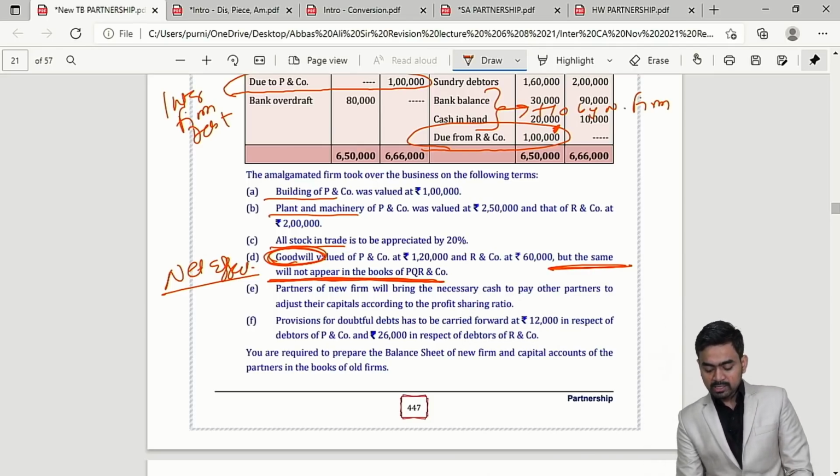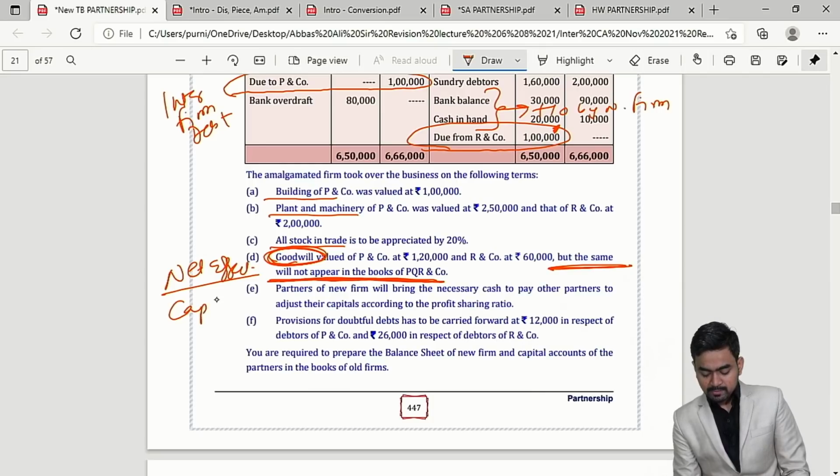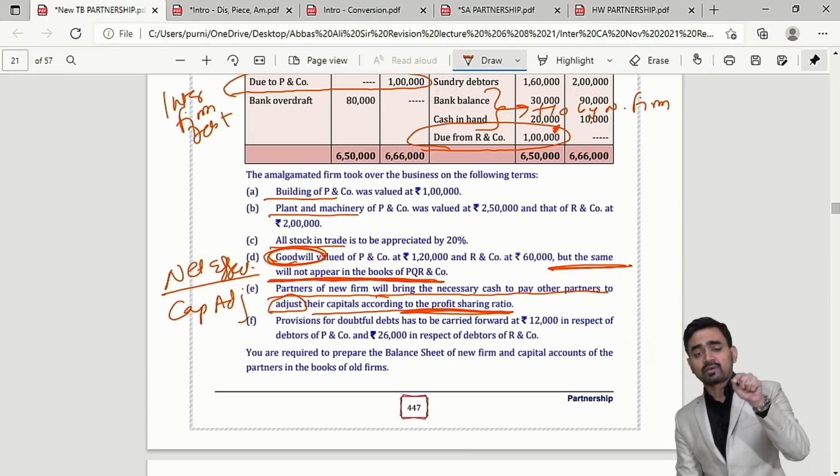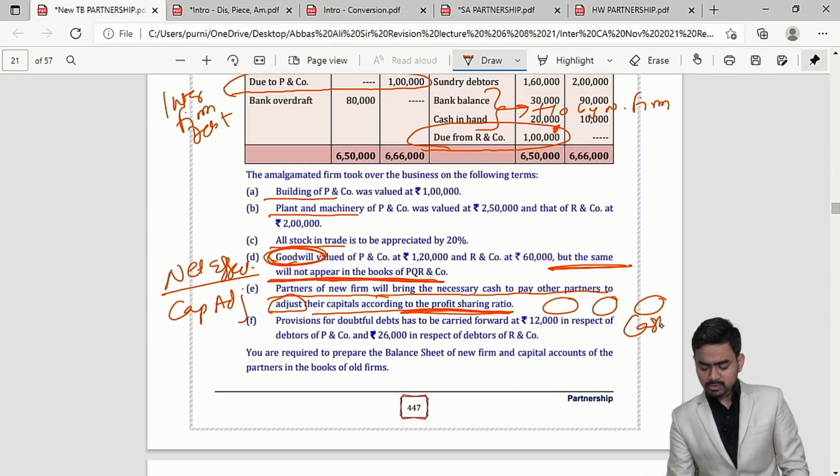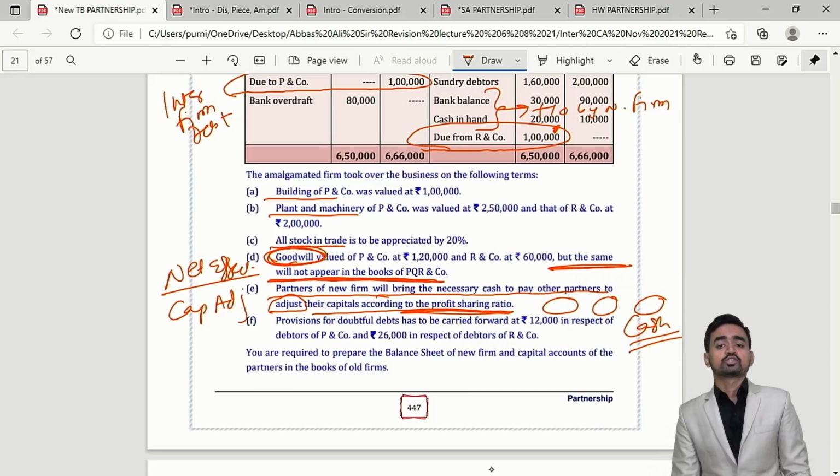Then my dear students, this is the capital adjustment. Check over here. Partner of the new firm will bring necessary cash to pay other partners and to adjust their capital in profit sharing ratio. When you give treatment to this capital adjustment, you will get a balancing figure in partners' capital. These figures will be settled through cash or bank account in the absence of information. This point I have already discussed.